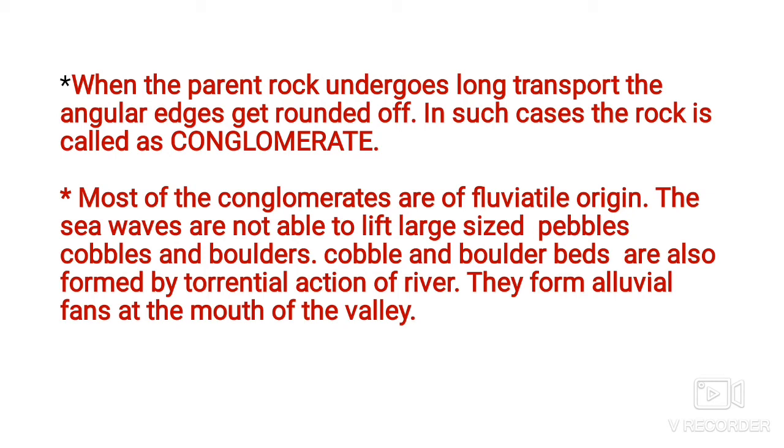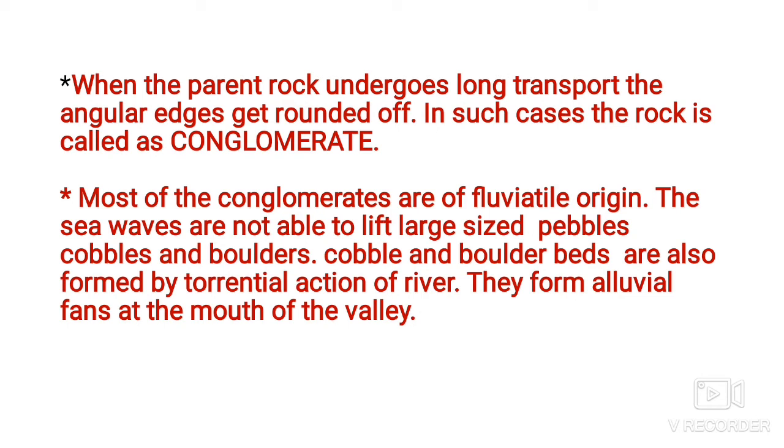When the parent rock or pre-existing rock from which conglomerate and breccia have been formed undergoes long transport, the angularity of the grains vanishes due to wear and tear during the transport, and the grains become elongated. Their edges get rounded off.